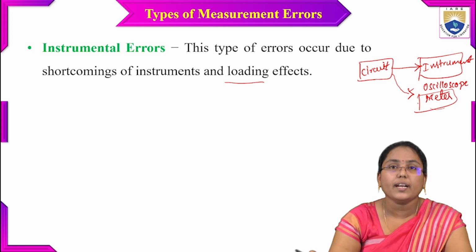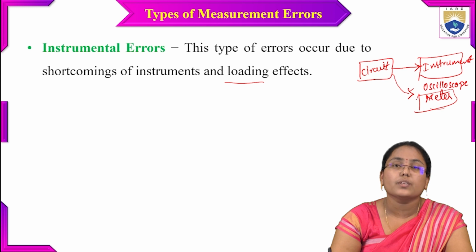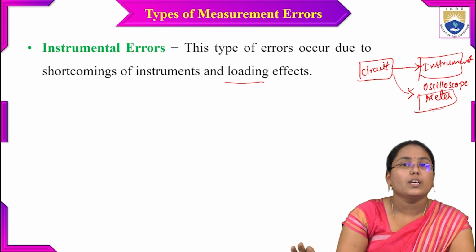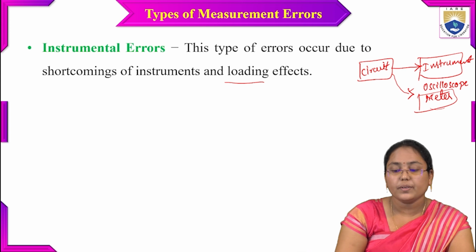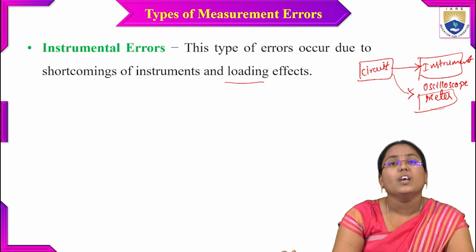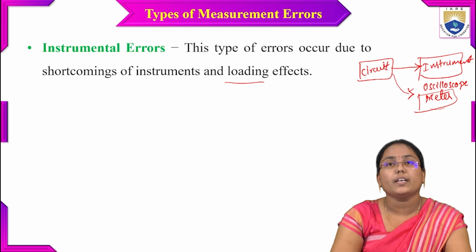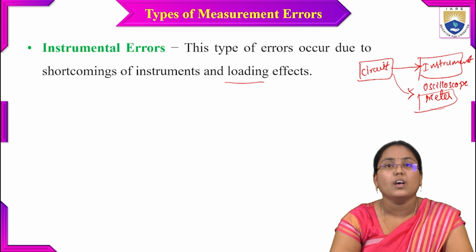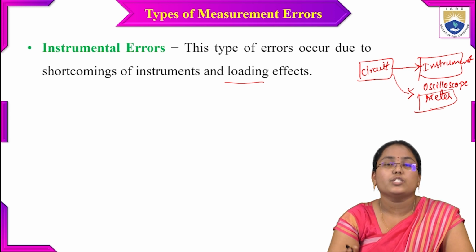And we have to ensure that whatever output we get from the circuit, that measurement has to be the same in the measuring instrument also. For that purpose, we definitely have to avoid the loading effects. If there is a loading effect, definitely there will be an error in the measurement process, and that error is nothing but instrumental error.